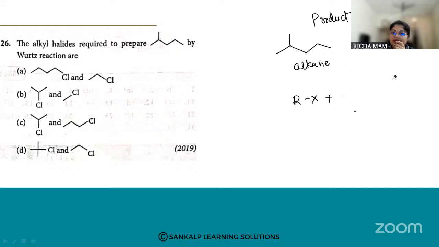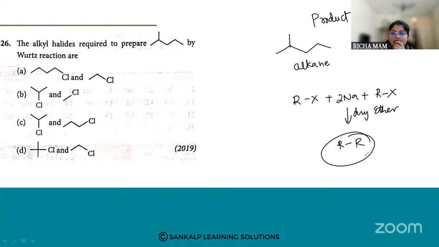They have asked: 2Na plus RX, in the presence of dry ether, you are going to get R-R. They have given you the product, and they are asking which alkyl halide it is. So first, we'll write the name of the product.